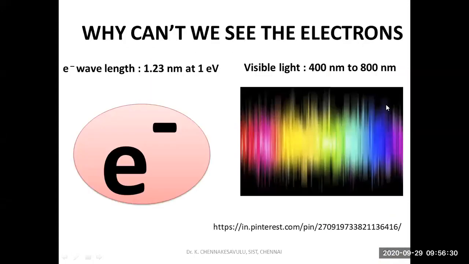And why can't we see the electrons? Our visible range is 400 nanometers to 800 nanometers. Humans cannot see electrons, because our range is 400 to 800 nanometers, and we cannot see below or above that. The electron wavelength is 1.23 nanometers at 1 electron volt. This is the reason we cannot see the electrons.